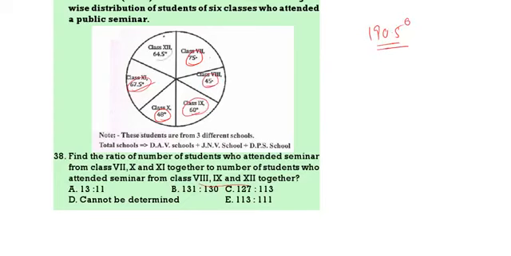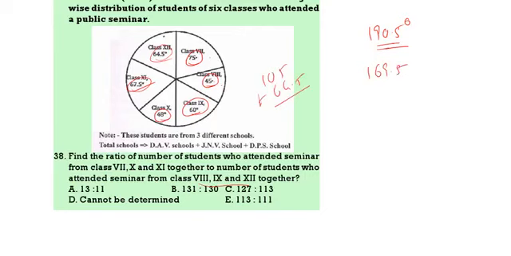Then 12th 64.5. 45 plus 60 plus 64.5. So here 8th, 9th, 12th. 45 plus 60, 105. 105 plus 64.5.